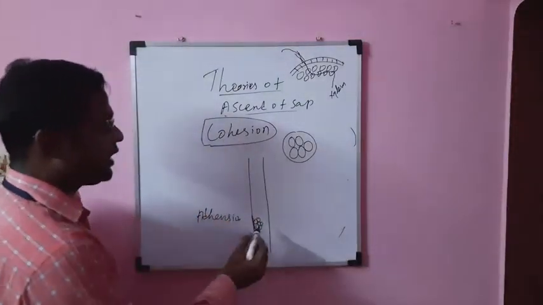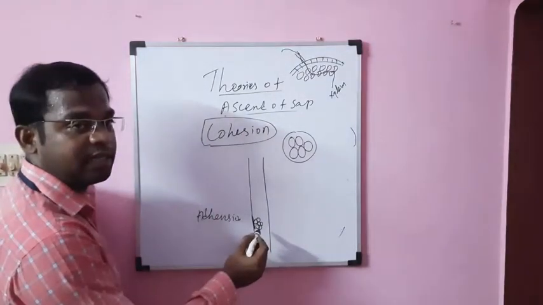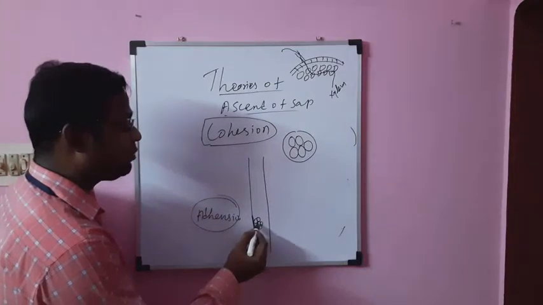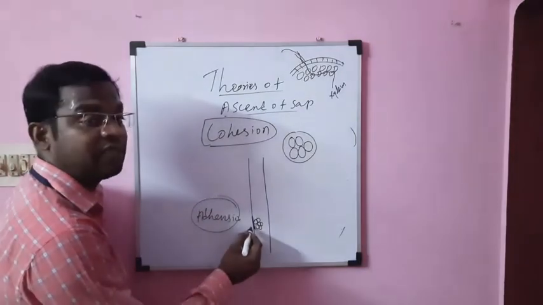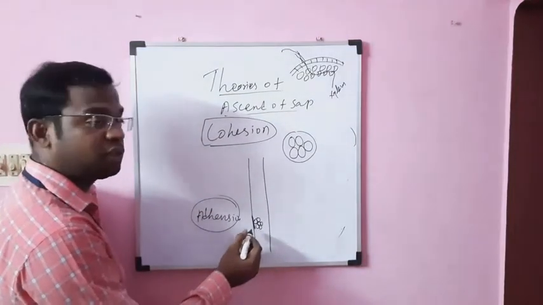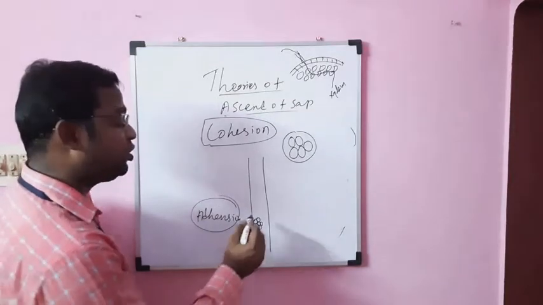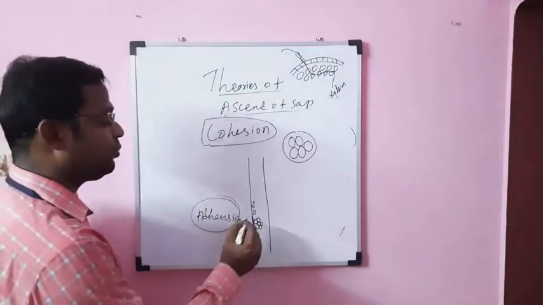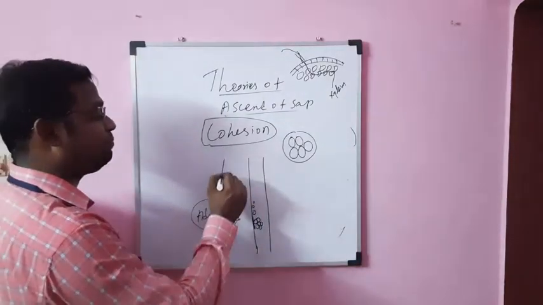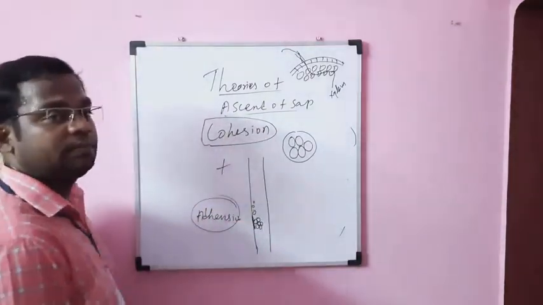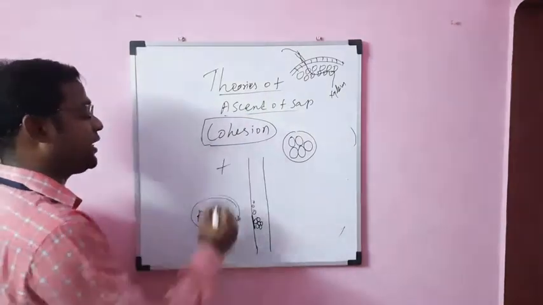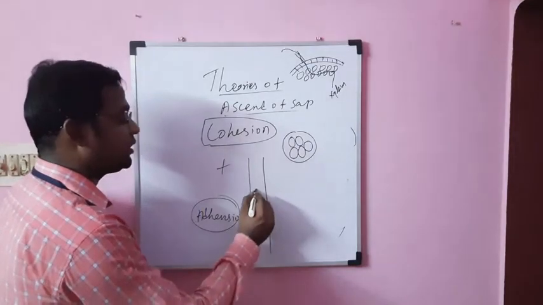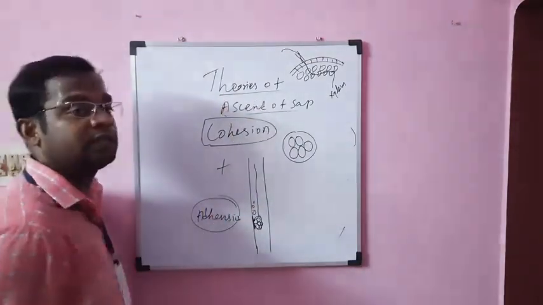Due to the cohesion, the water molecules are joined together by the force. Then by the adhesion, the water molecules are attached at the walls of the xylem vessel. So it takes place continuously, cell by cell. Each cell continues the same way. By these two reactions, cohesion and adhesion, the water molecules continuously move into the xylem vessel.